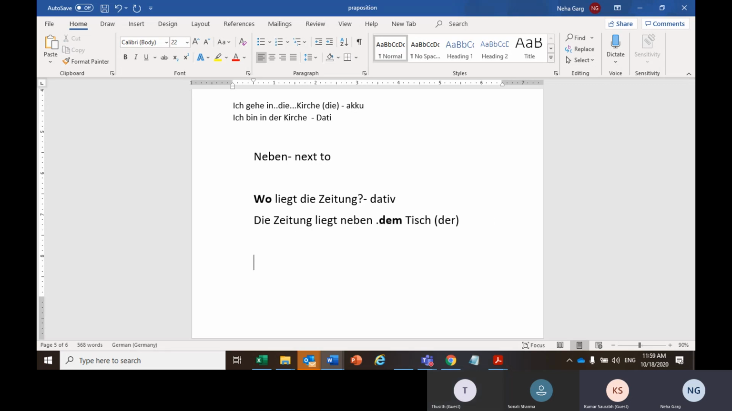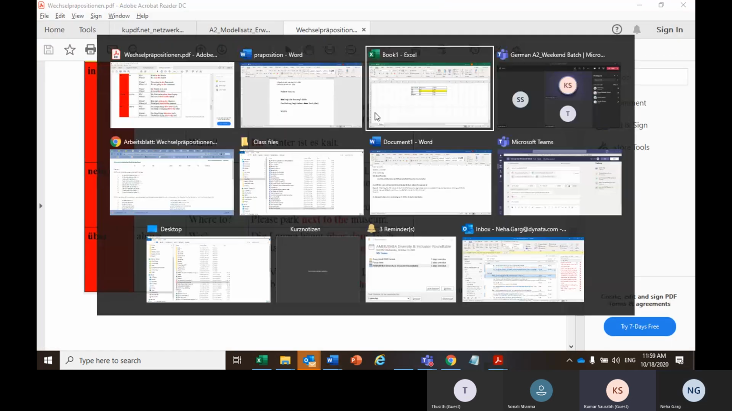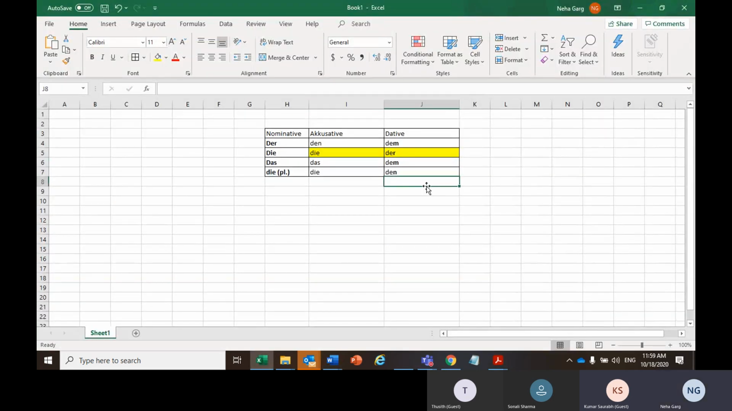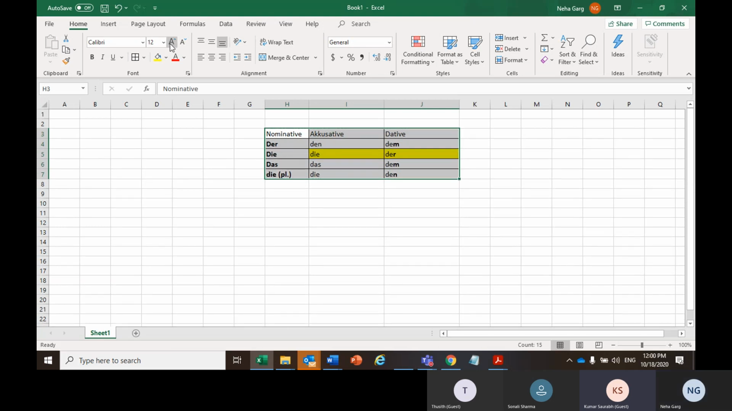Aber wenn ich frage, if I'm asking, can you show that table once again? This one. Yeah, so here. Just a minute, I'm just writing. It's okay. You don't have to make notes as of now. I'll give all the material to you. Okay, thank you.